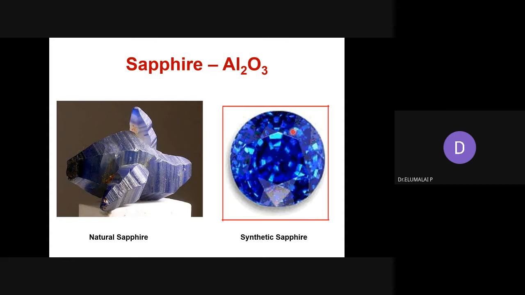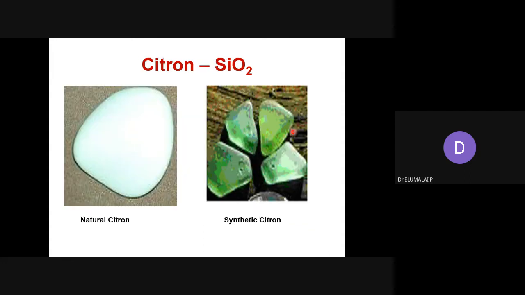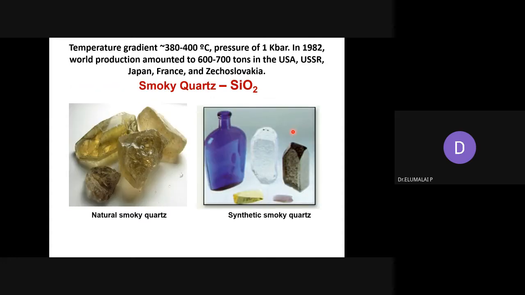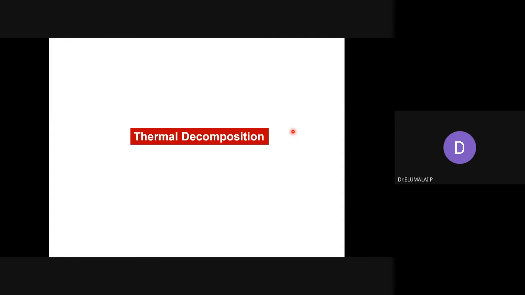Sapphire, another fascinating crystal. Major component Al2O3, aluminum oxide, tons of these materials are made. Another fascinating material is citrine. How it looks, naturally available citrine and lab grown synthetic citrine. Quartz can be grown in the lab using hydrothermal process. I think I'm done with the hydrothermal process.